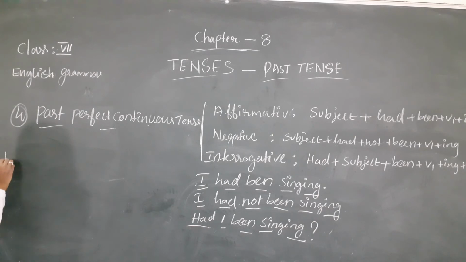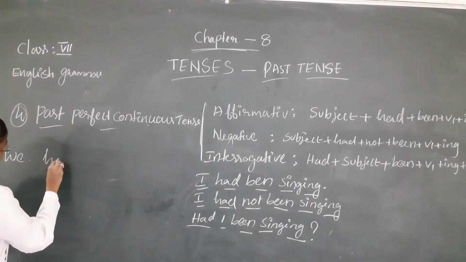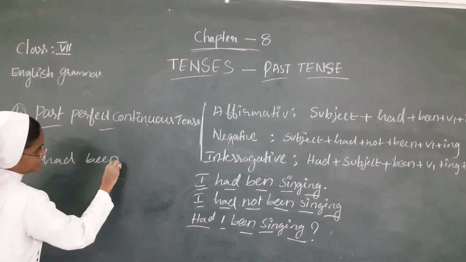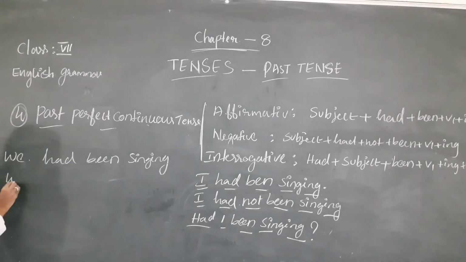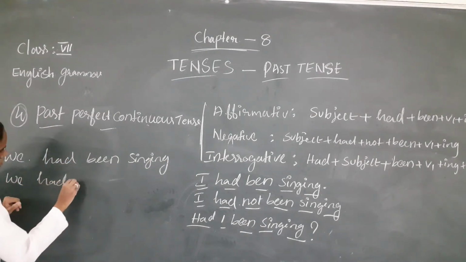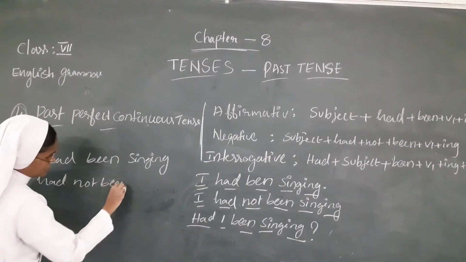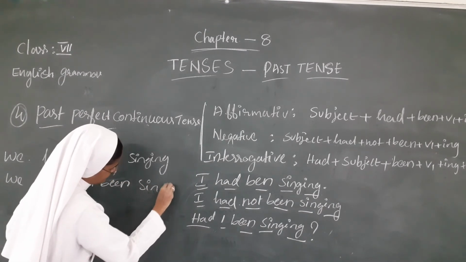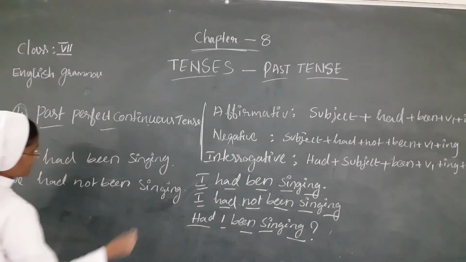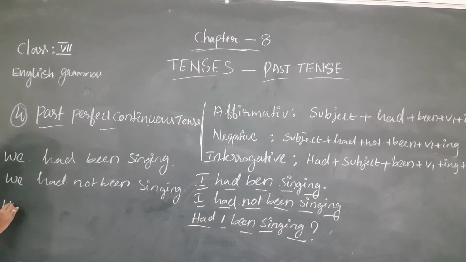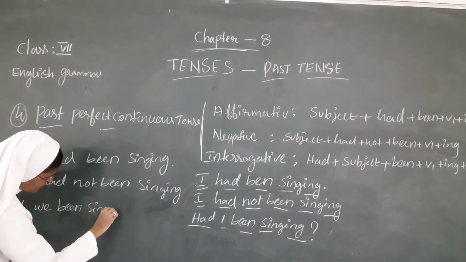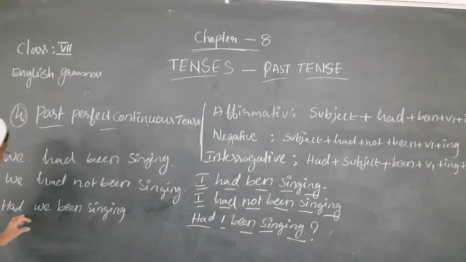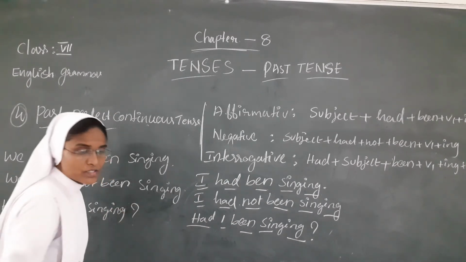The plural form comes with we. We had been singing. We had not been singing. The next one is interrogative: had we been singing?